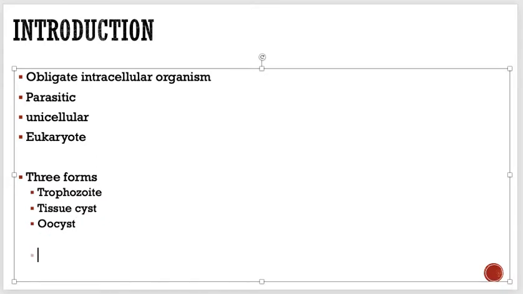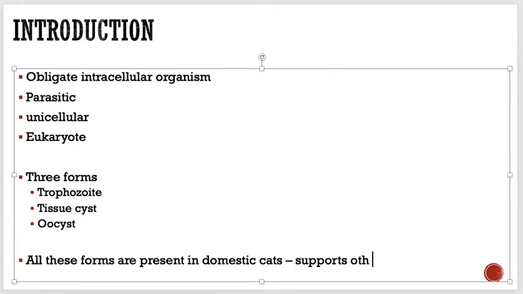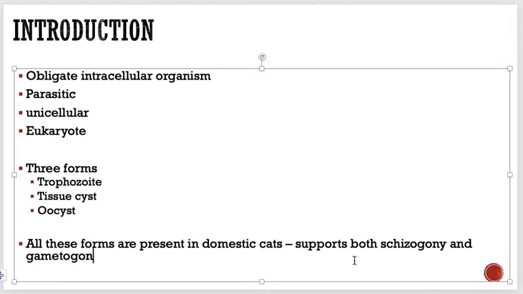So these are the important points. All these forms are present in the domestic cat, which is the definitive host, and it supports both schizogony, sorry, there is a spelling mistake over here, schizogony, and the other thing is gametogony. Of course, they support both of them.